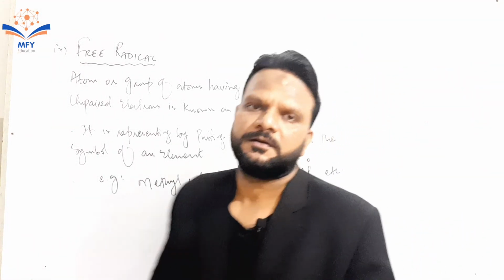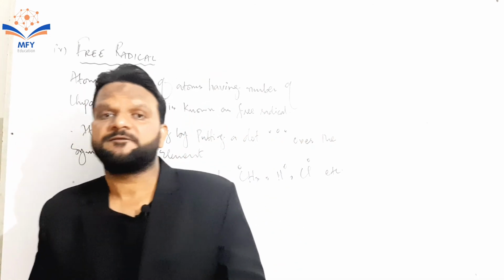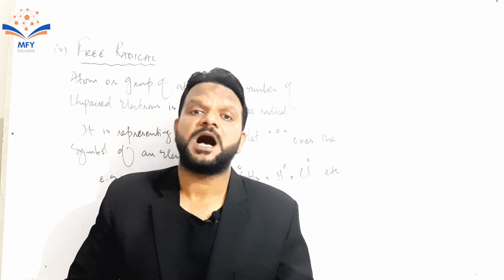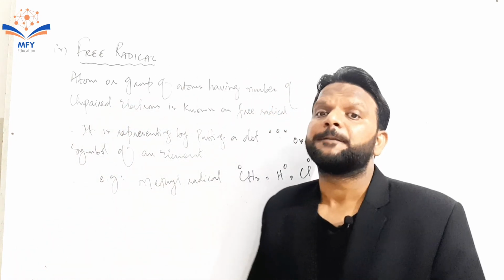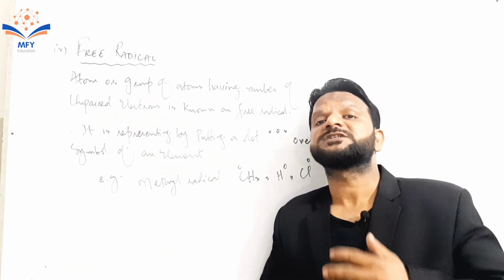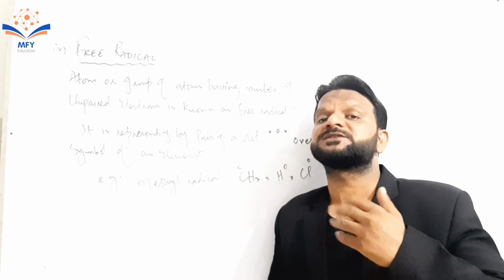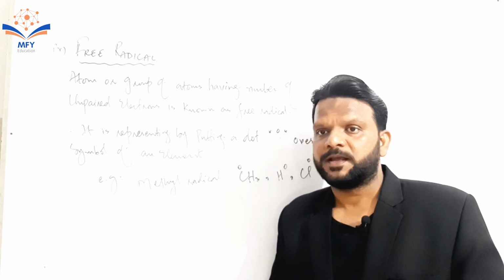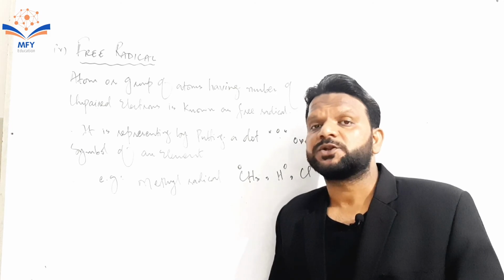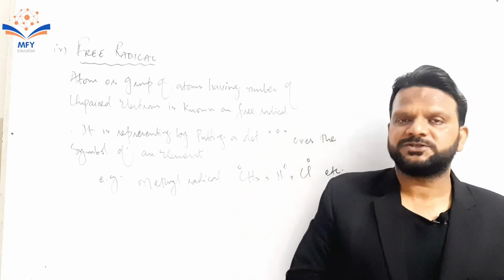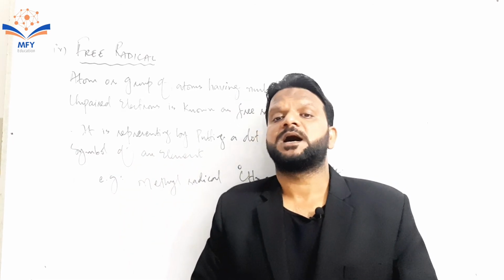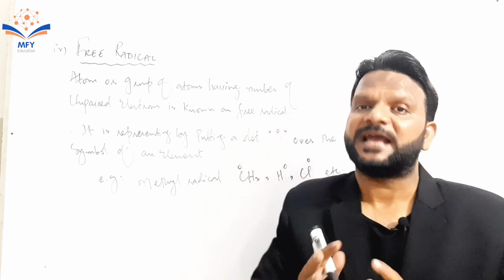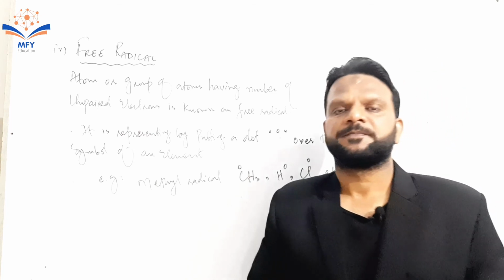Now why are free radicals active? Free radicals are formed when homolytic breakage of the bond between two atoms takes place by the absorption of heat or energy, or maybe light energy. Free radicals are very reactive chemical species.